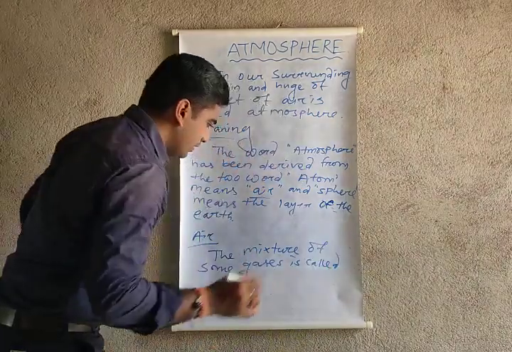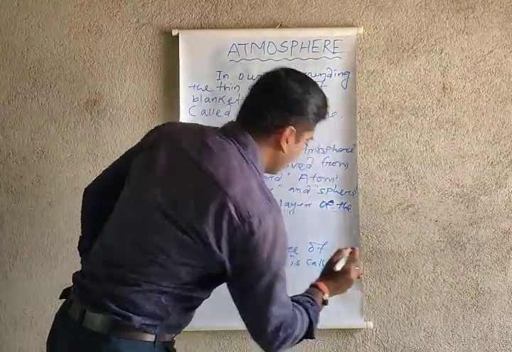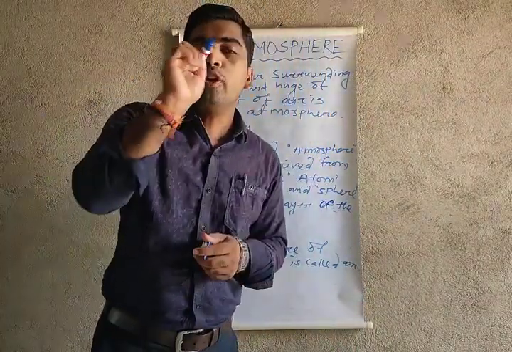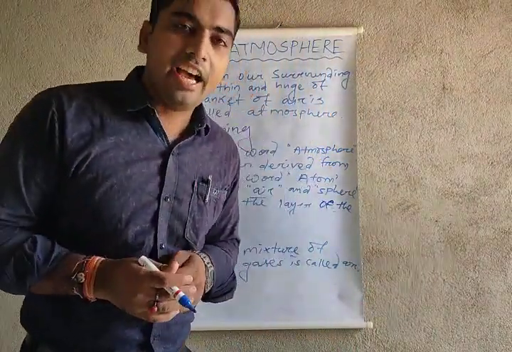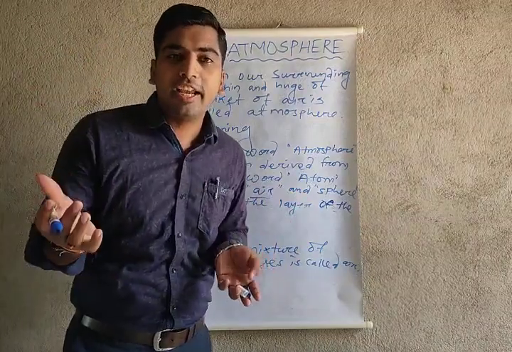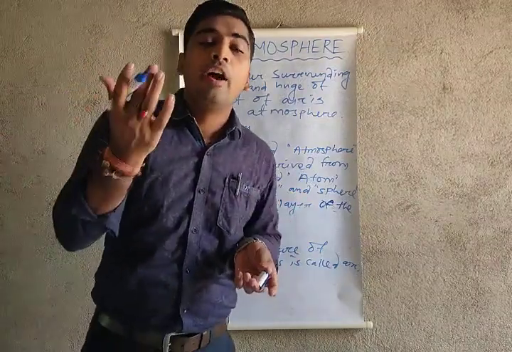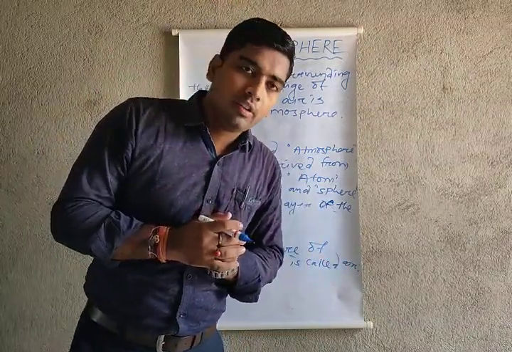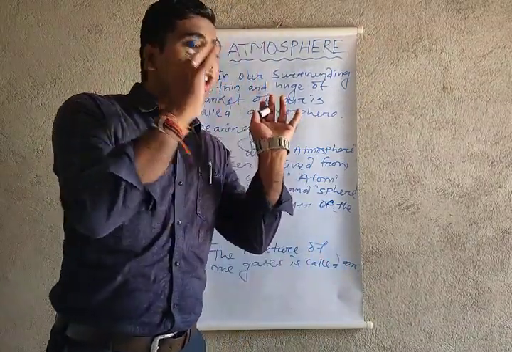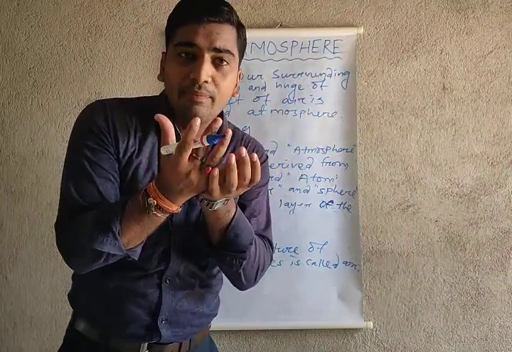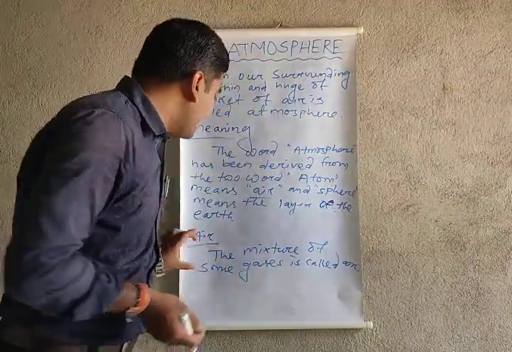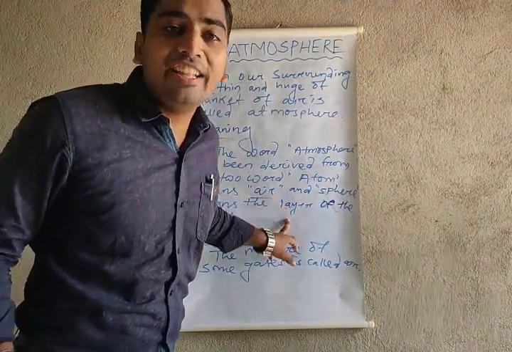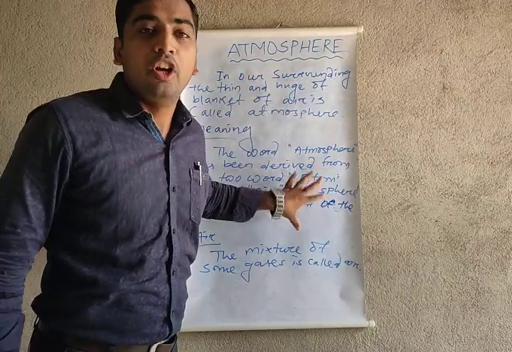The mixture of a huge amount of gases is called the air, just like nitrogen, oxygen, carbon dioxide, helium, argon, magnesium, etc. They are all known as the air. All those gases mix, and that is known as the air. So the sphere of the earth containing this air is called the atmosphere. Got it?